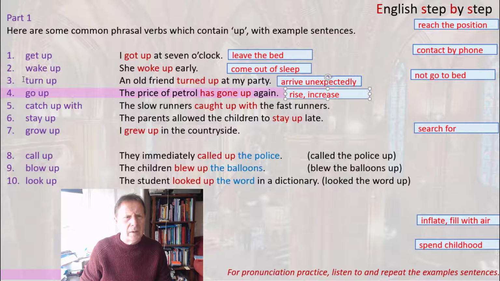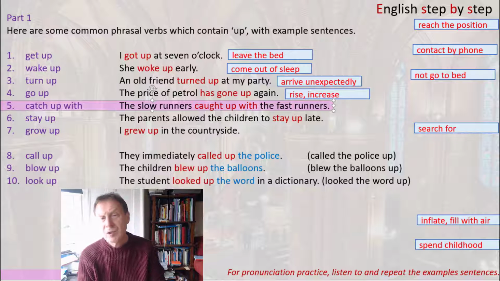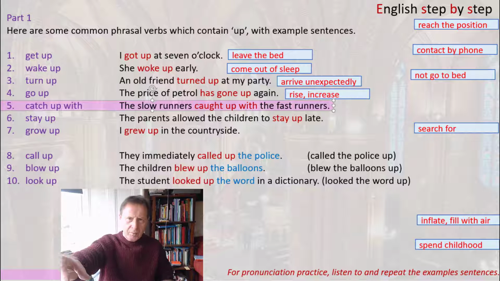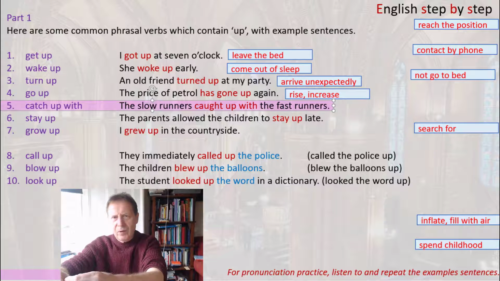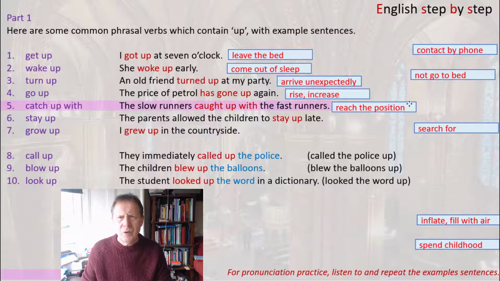So the next one is a phrasal verb with 3 words, catch up with. Again, it's another phrasal verb with a meaning which is difficult to guess from the individual words. So again, we have to look at the context. The slow runners caught up with the fast runners. Now in this case, we can imagine there's fast runners in one position and the slow runners in a position behind, and they have to run to be able to stay with the fast runners. So in this case, catch up with can be put into other words like this, to reach the position.